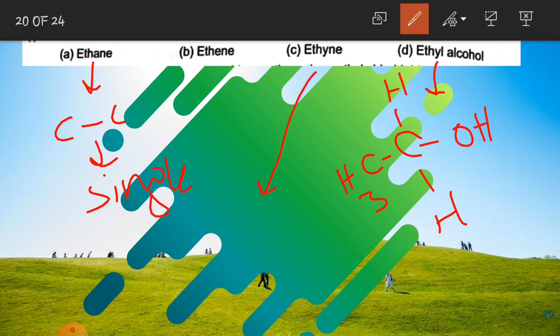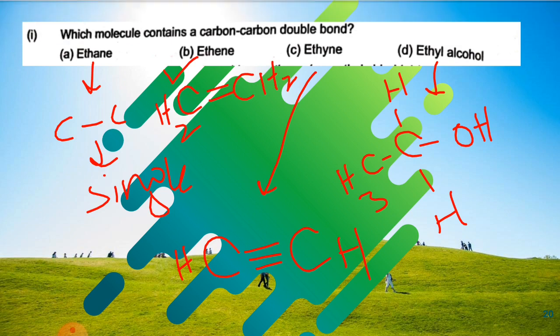If you look at ethyne, since it is an alkyne, it contains a triple bond between two carbon atoms. So this is also not a right option. We are left with ethene. In ethene, we have a double bond between two carbon atoms. So the right option for this MCQ is ethene.